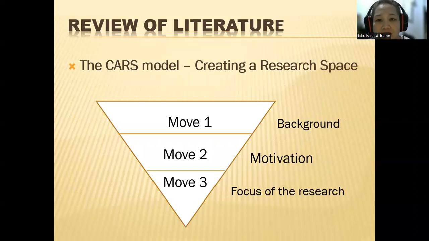Okay, so this is the review of related literature. I will stop there because I have given you already the overview. You write the review of related literature in the same way that you write the context and rationale. It's inverted pyramid style. You start with a background and then you write in more specific details. Okay? So I will stop right there and I will continue this lesson next meeting because I don't want to bombard you with so much information in so little time. So expect that I will be posting